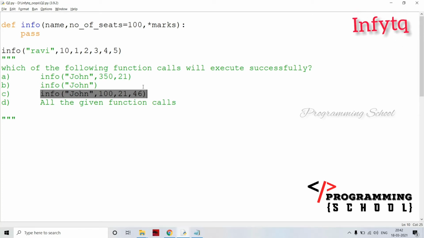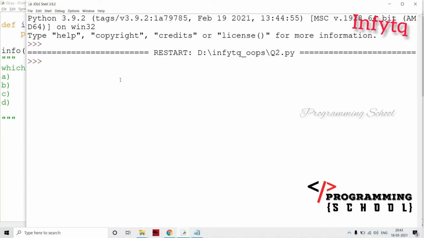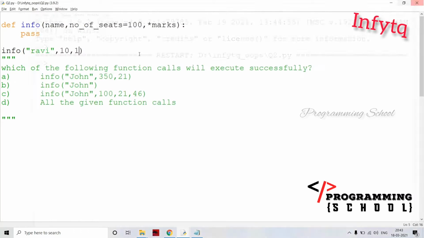And we have to check the remaining two also. Why? Because here there is one more option that is going to be check for all the functions. If you go for the first one, only three values are there: name, number of seats, and marks. If I'm going to execute it, this is also working perfectly. Why? Because here John is moving to the name, and 350 is going to the number of seats, and star marks is going to be replaced with 21.